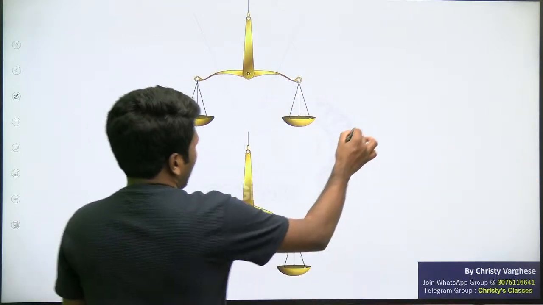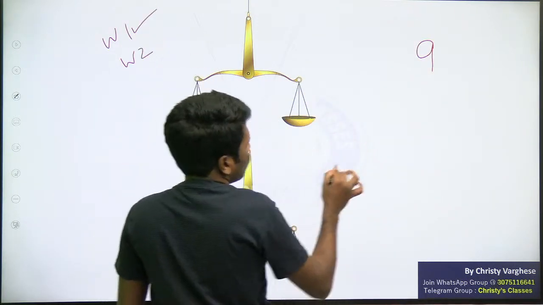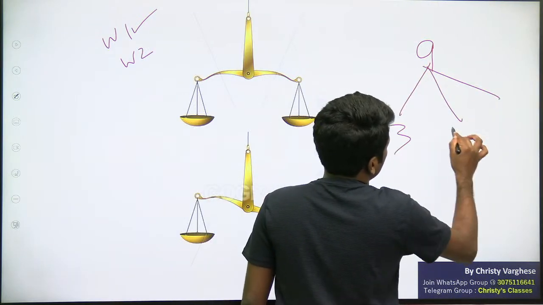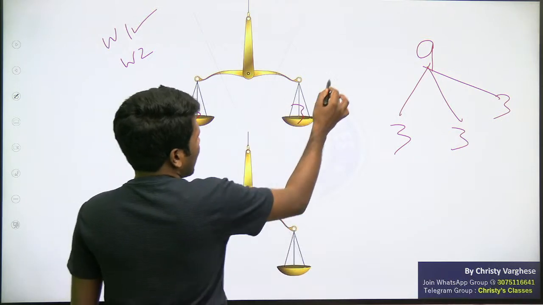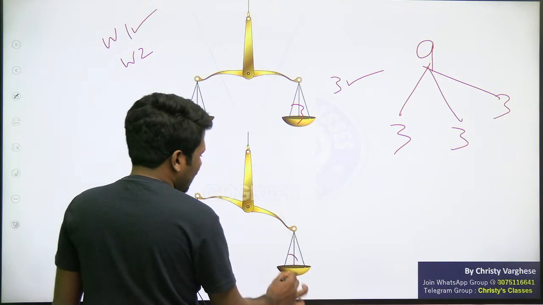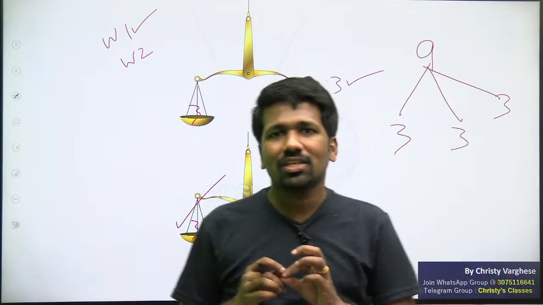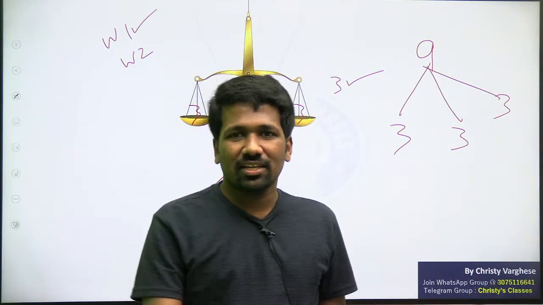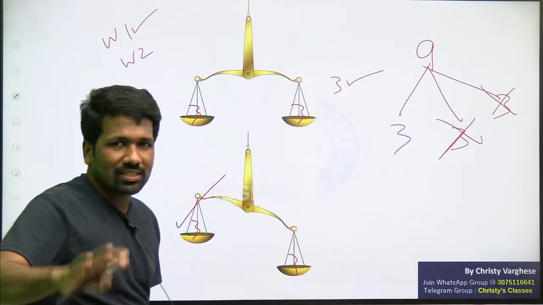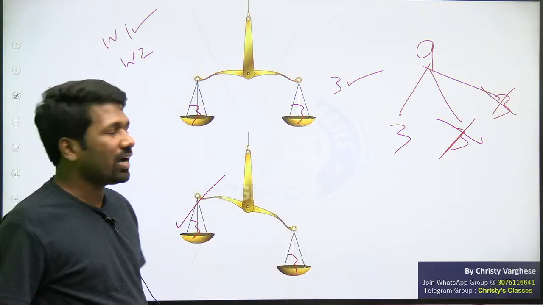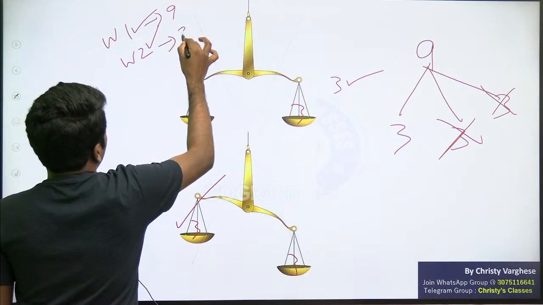Now the 9 coins that remain, on those 9 coins we do the same again. Weighing number 1 is completed. Now weighing number 2: divide these 9 coins equally into 3 portions, 3 coins here, 3 coins here. If it balances, the third set of 3 coins has the dummy coin. If it doesn't balance, the lighter side of 3 coins has the dummy coin. We are trying to eliminate 26 coins, and whatever remains will be the lighter coin. That is the idea. So after weighing number 2, two sets of 3 coins get deleted, just like the first 9-coin idea I told you. That means after weighing number 1, 9 coins remain, and after weighing number 2, 3 coins remain.